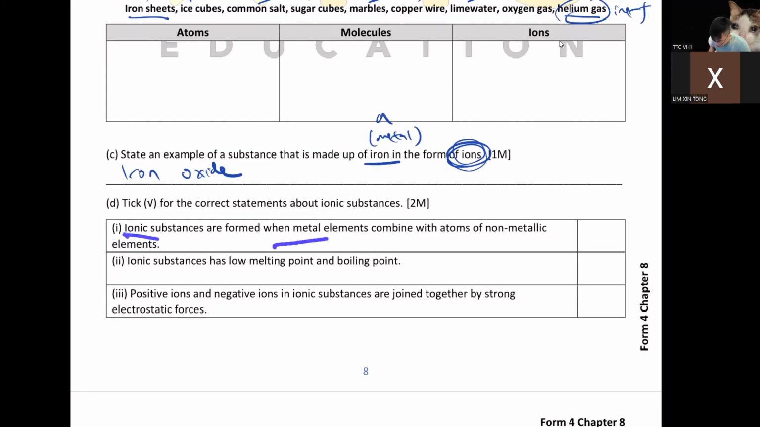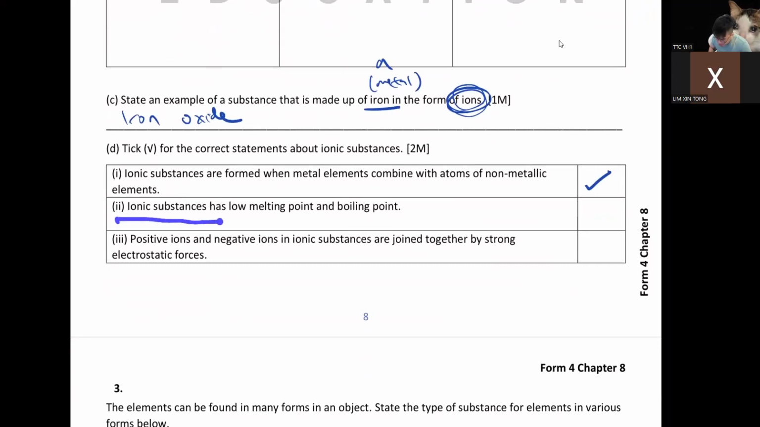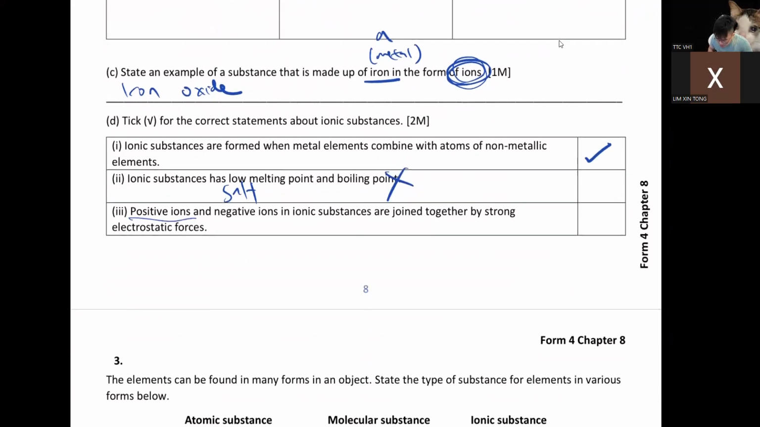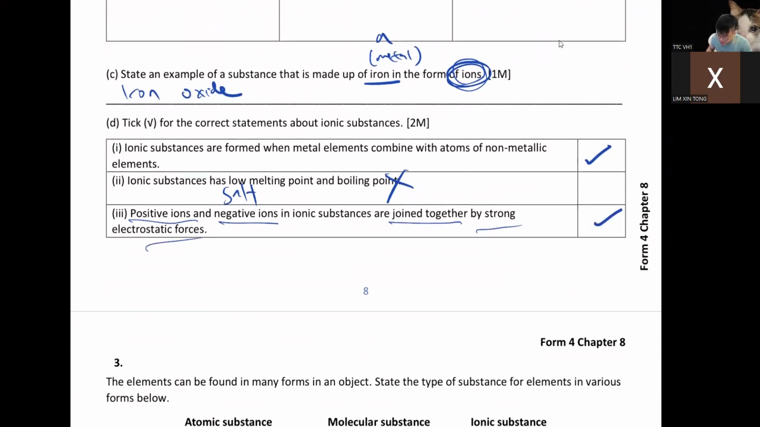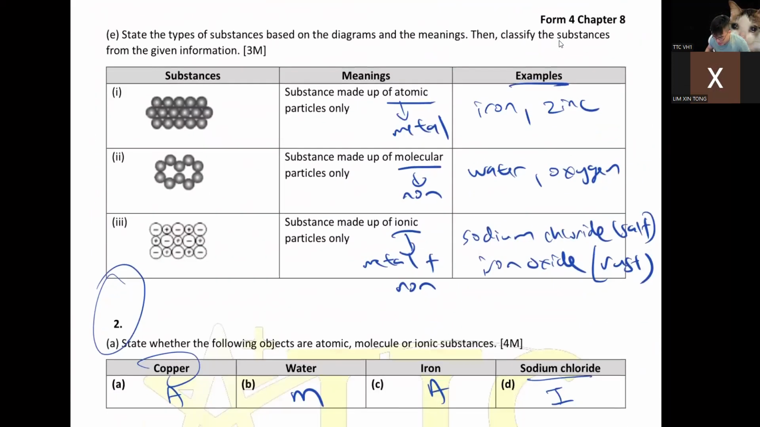Take the correct statement about ionic. Ionic is when metal combines with non-metal. Correct. Ionic substance has low melting point and boiling point? How do I know? Just think of your salt. Can you melt salt easily? No, you can't. Salt will melt at 800 something, so this is wrong. Positive ion and negative ion join together by strong electrostatic force. Yes. What does strong electrostatic force mean? They have a strong force attracting towards each other, just like this.